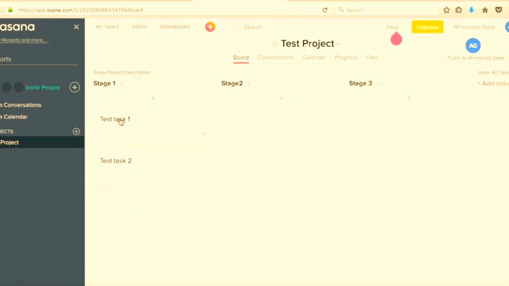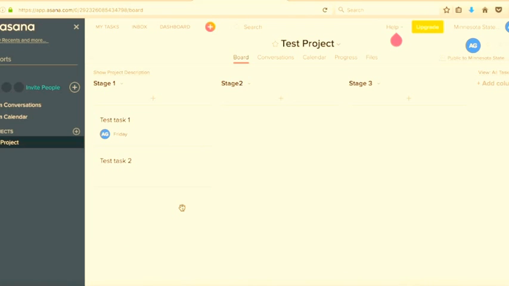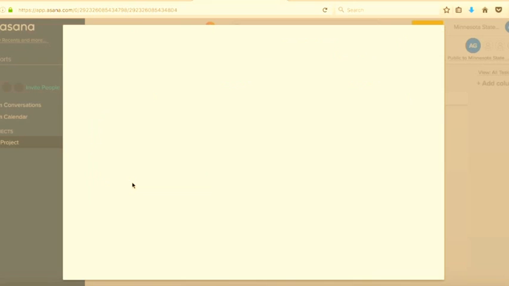As you can see, if I hover over the task, there is a member option, so you can assign this task to someone, and you don't even have to go to a different dialog box to do that. So I'll just assign this task to me, and you can set up a due date. If I press this, the due date is next Friday. Whenever you have a due date, Asana automatically puts that due date in the ecosystem, so it's everywhere in Asana now. The due date for test task 1 is assigned to Friday. So let's do the same.